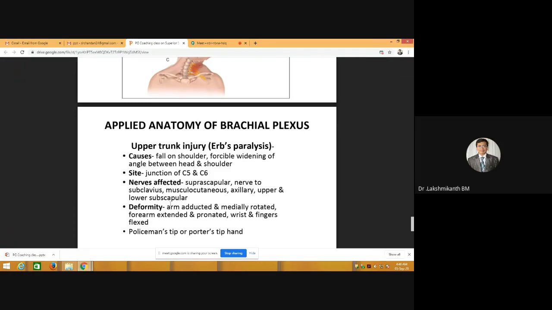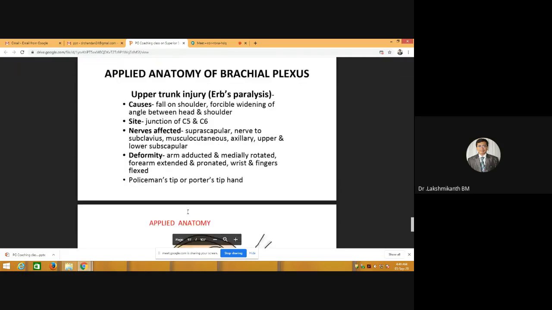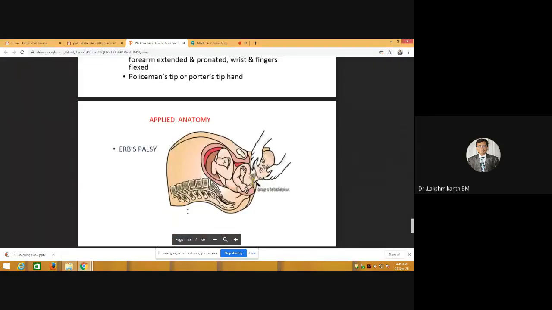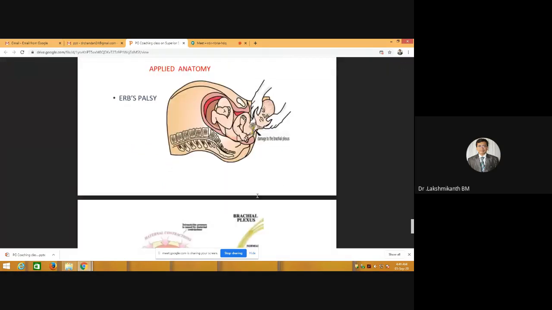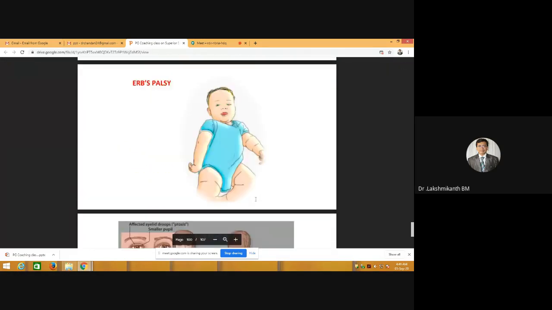Because of this, we have the arm adducted, medially rotated, and the forearm is extended, and there is pronation, and there will be no supination and flexion of the wrist. This type of deformity is called policeman's tip deformity or Erb's tip deformity. Usually this takes place when they are putting any traction on the head, especially in forceps deliveries. So whenever you do any forceps delivery, it can give rise to policeman's tip hand.